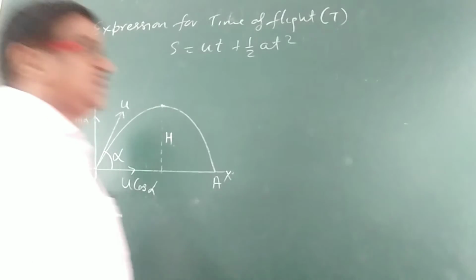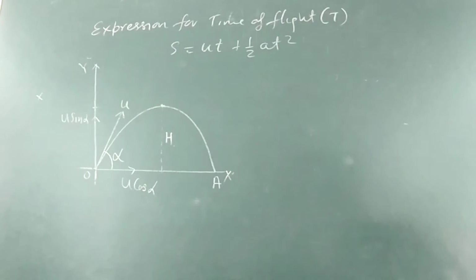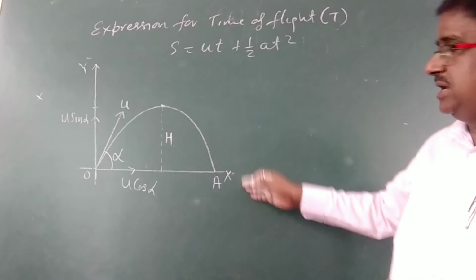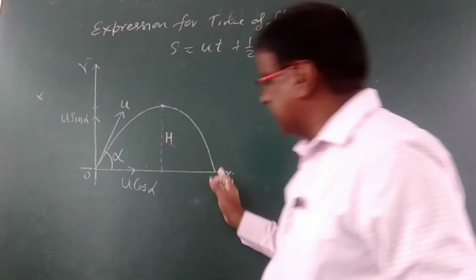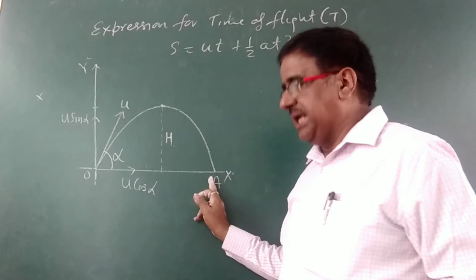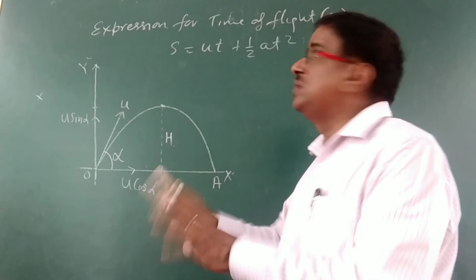As the projectile covers the whole trajectory and reaches the ground, the distance covered during the whole journey, because it is thrown from O and reaches A, means the displacement along the y-axis is 0.